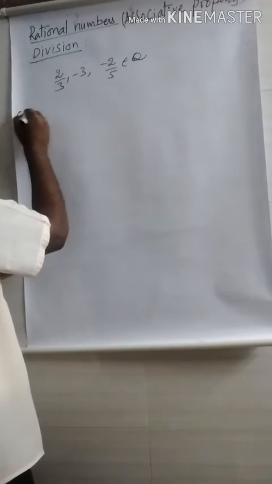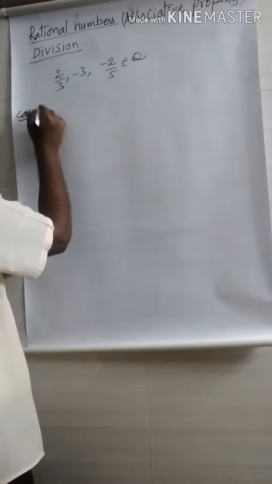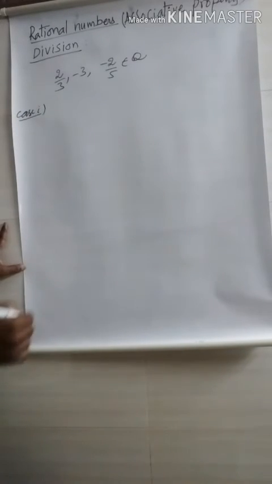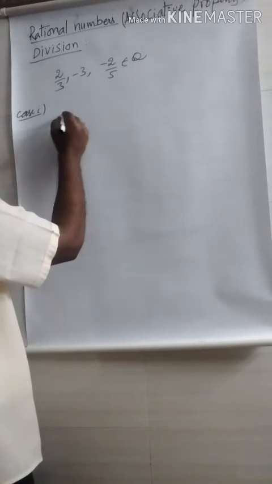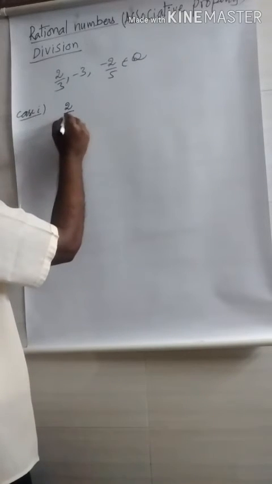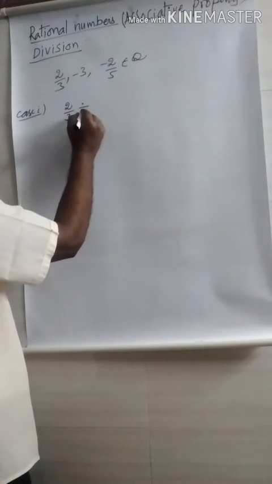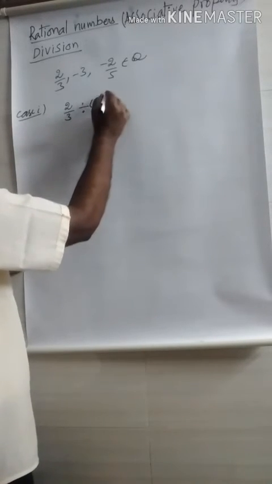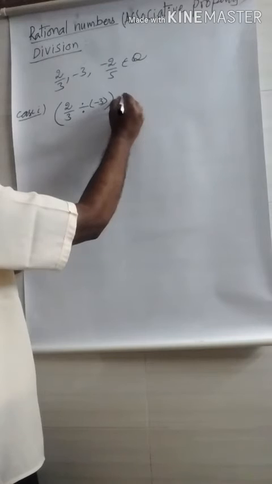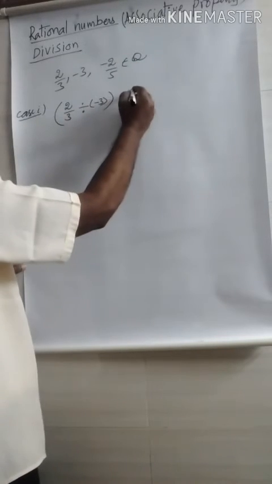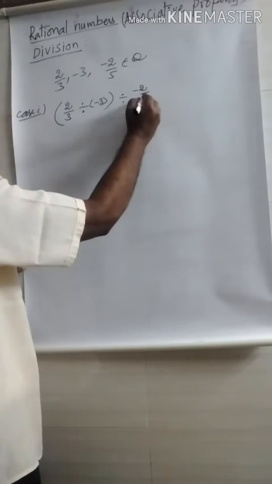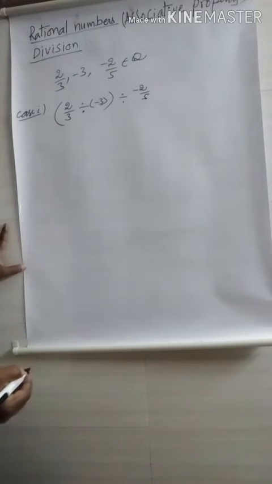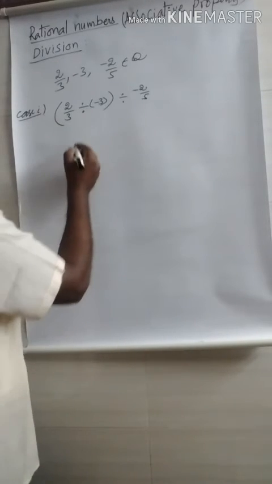In case one, already we know it. First we take the first two. What is the symbol for division? 2/3 divided by -3. After that, you write the third one, -2/5. This is case one.